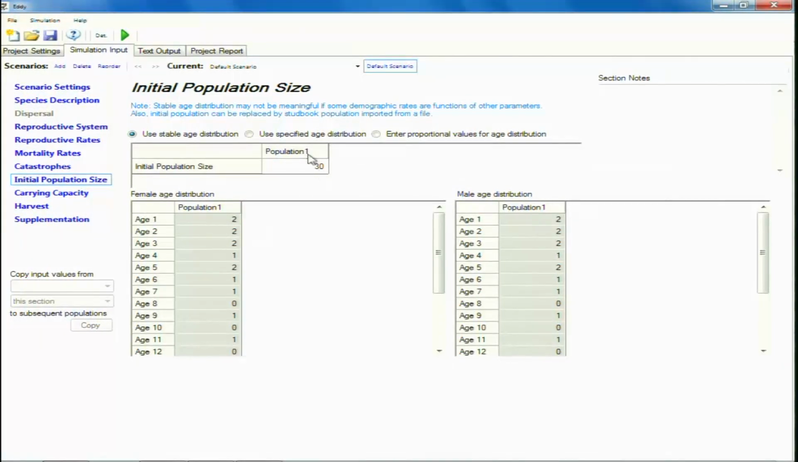So let us begin with a population size of 30, and here we are having a female distribution and the male distribution when we are having 30 individuals. So we can either use a stable age distribution in which the software computes it automatically, or we can calculate any of these values by ourselves. So we can say in place of 2 individuals, here we have 3 individuals, and in place of, say, at age 7 we do not have any individual. So we can play with all these parameters.